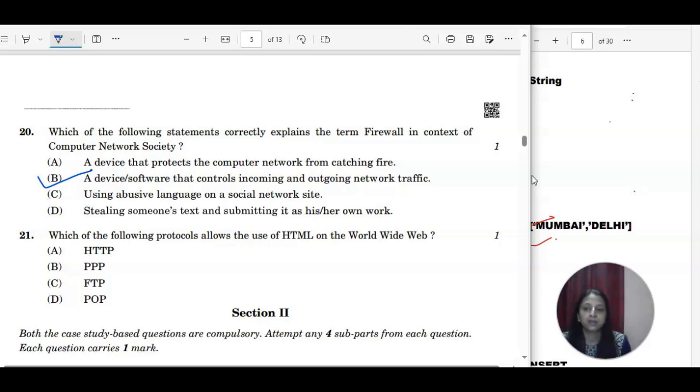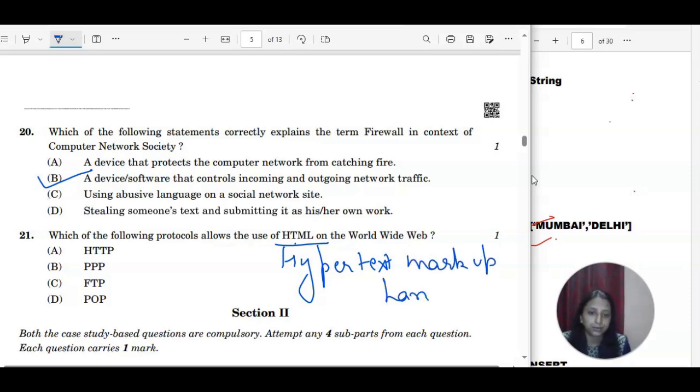Then, which of the following protocols allows the use of HTML on the World Wide Web? HTML is a markup language to create web pages. The full form of HTML is hypertext markup language.